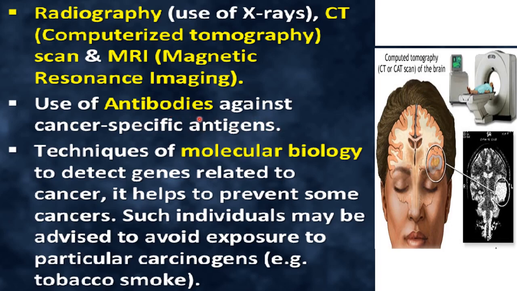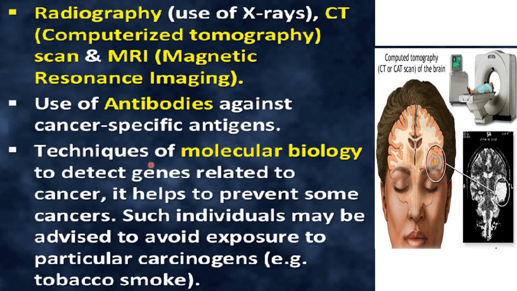If there is interaction between the antigen and antibody, it will indicate that the suspected person has cancer, because that cancer specific antigen will be present only in that person, right? Only in that case there will be interaction. If no antigen is present in that blood sample, then how will the antibodies interact? So if any reaction is observed, in that case we can say that the person has cancer. So this is one technique for the detection of cancer.